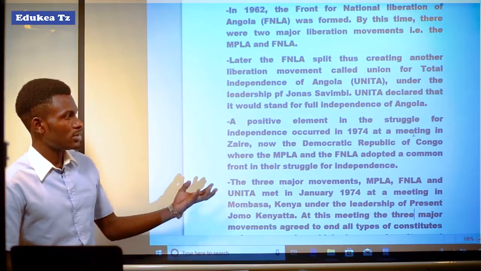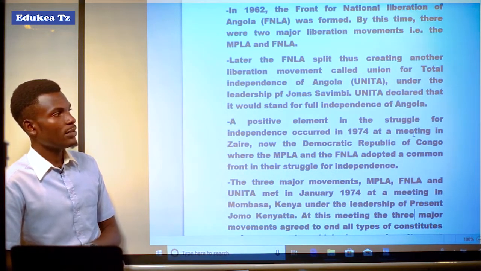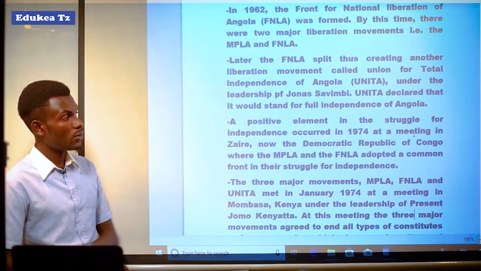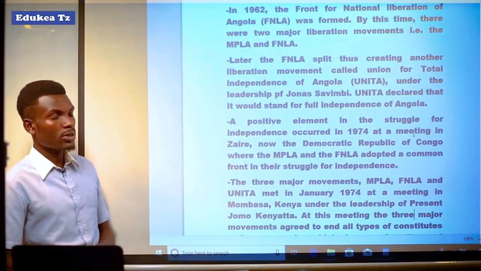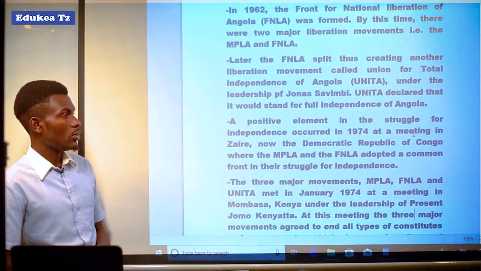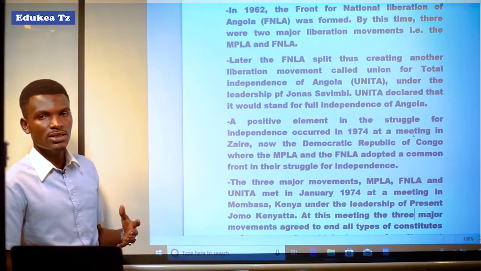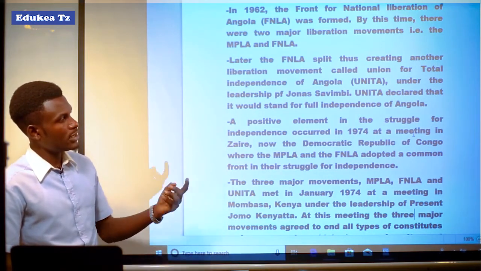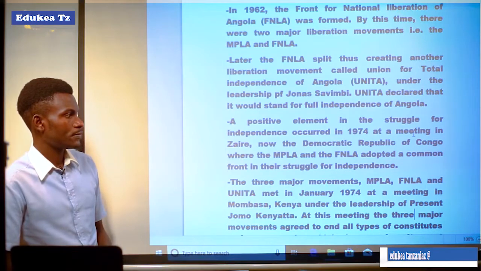So you can see that the positive element occurred in 1974 at that meeting, where the MPLA and the FNLA adopted a common spirit.